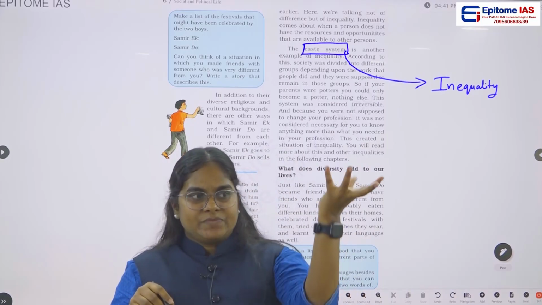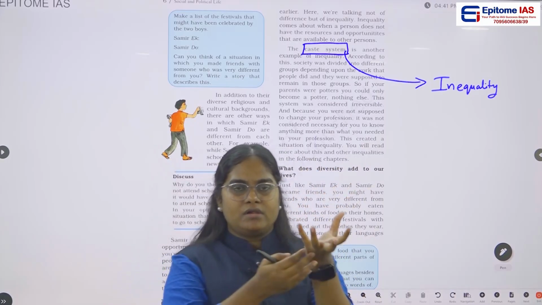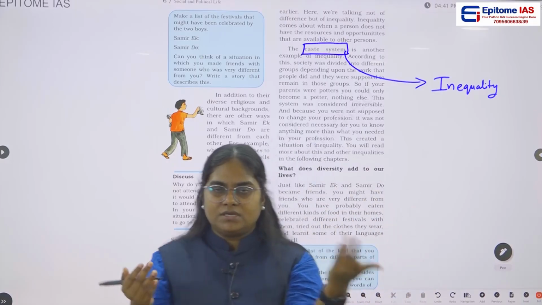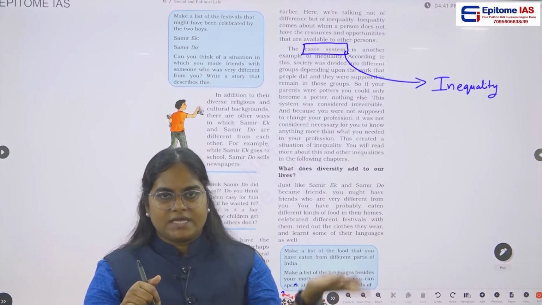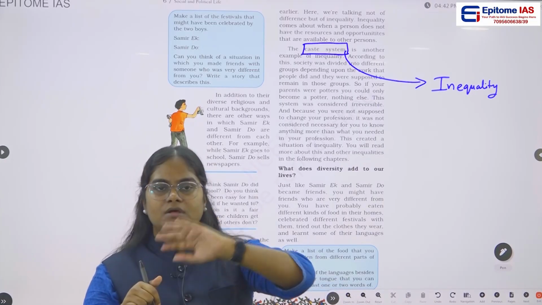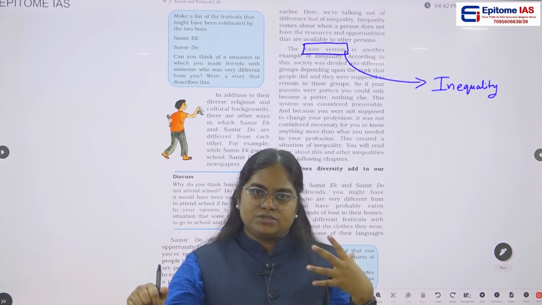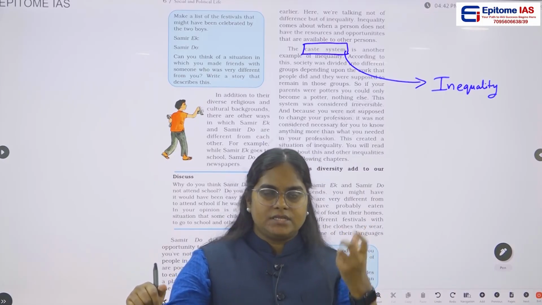Let us say a particular person was born in a Brahmin family. He will be following the parents' caste, and again his son, his daughter. So these people are going to follow this particular caste.